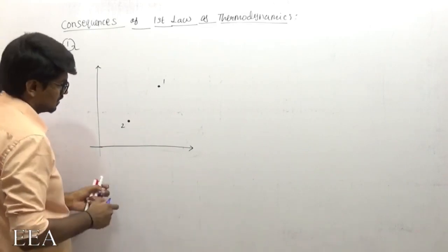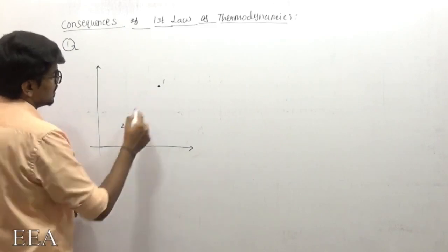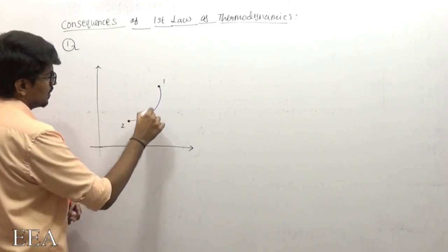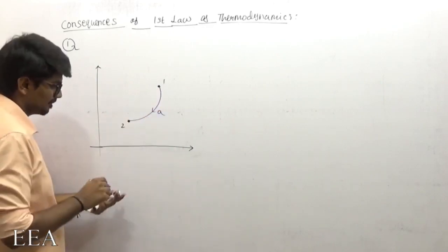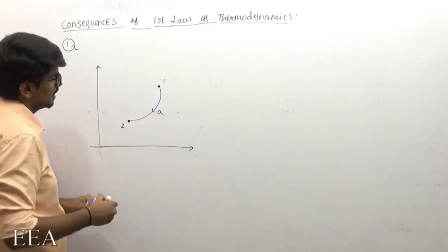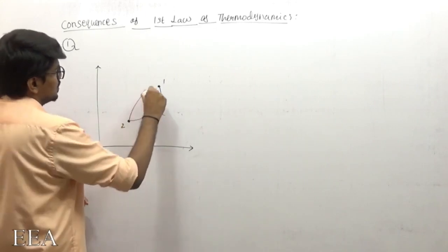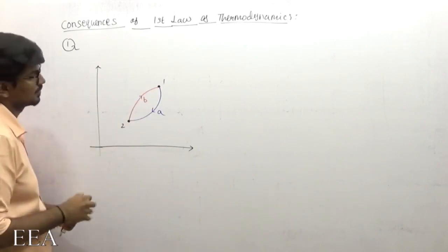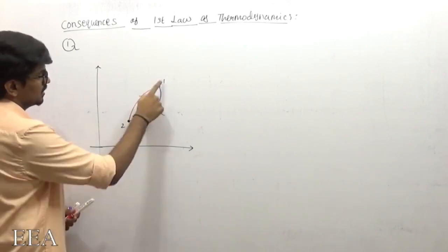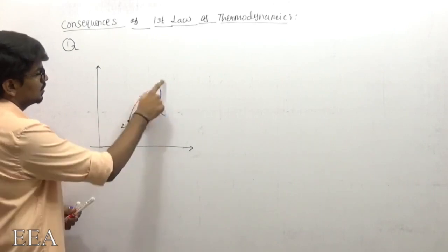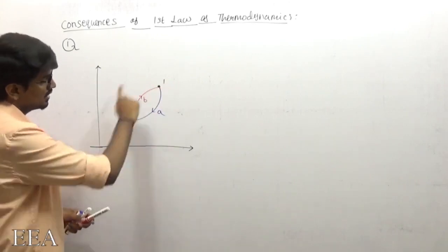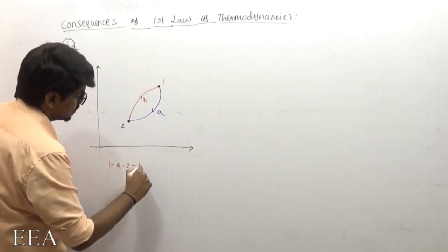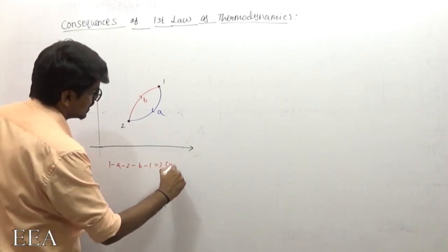Listen, let us consider state 1 and state 2. I am doing a process from 1 to 2 along a path A, and another process from 2 to 1 along a path B. So 1 to 2 along path A and 2 to 1 along path B constitute a cycle, right? 1 through A, 2 through B, 1, it is a cycle.